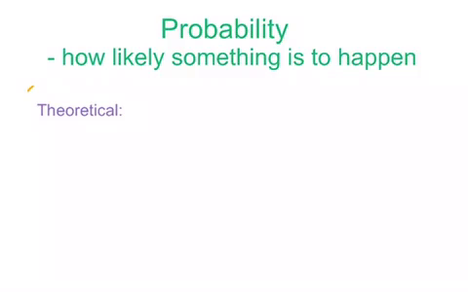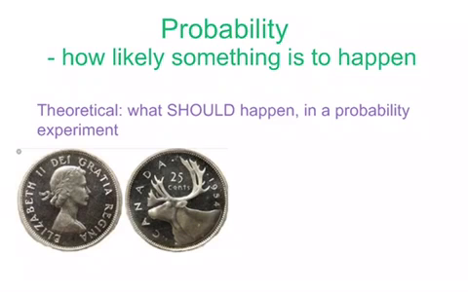Another word that we use to describe the probability of something is called theoretical probability. The theoretical probability is what should happen in a probability experiment. So if you look at the coin that I've put down here below, a Canadian quarter, we know we have two sides to any quarter. We have the head side and we have the tail side.